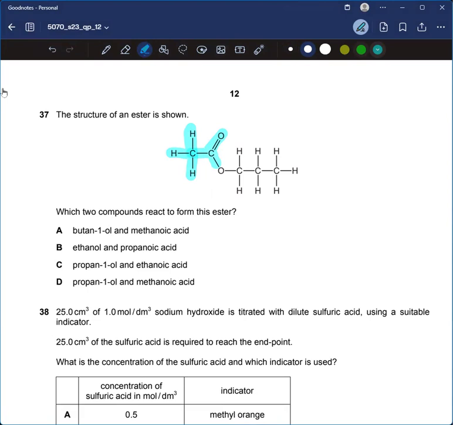The blue color is basically the acidic part, the carboxylic acid part, and the green highlighted part is basically the alcohol part.